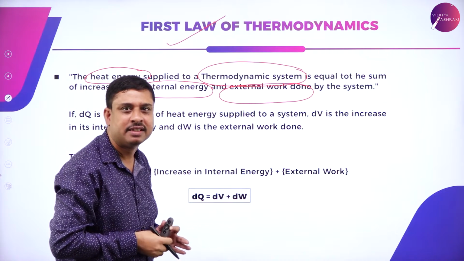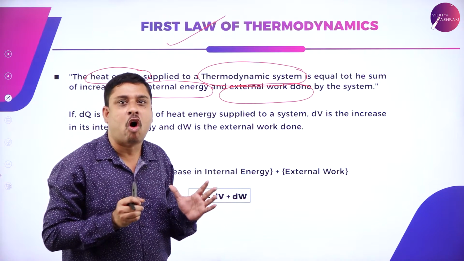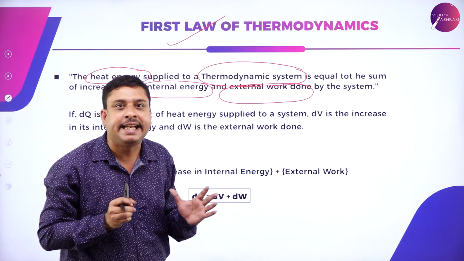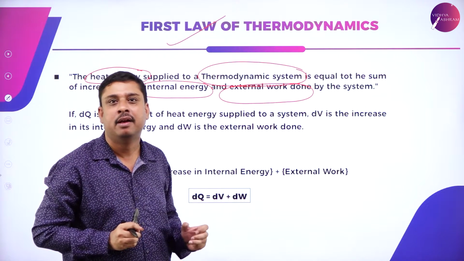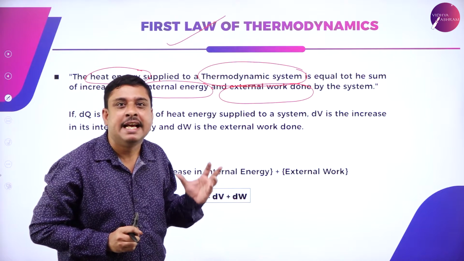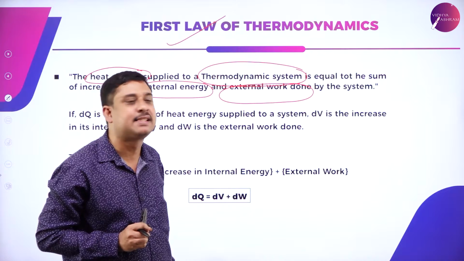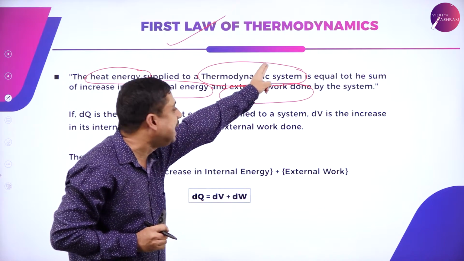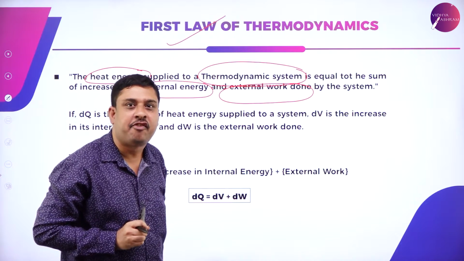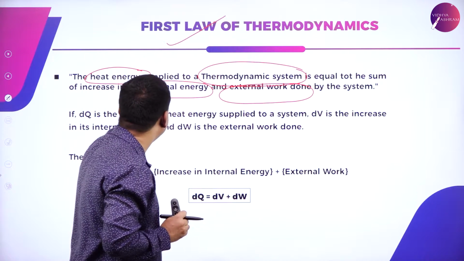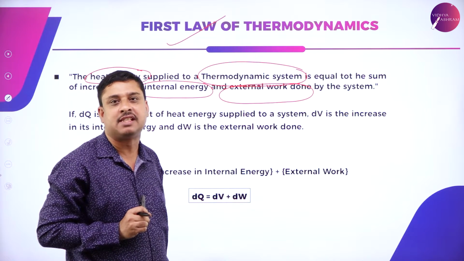Very beautiful. The first law says whatever heat energy is given to a system, whatever heat energy is supplied to a system, it is utilized in two ways. The first way is to increase the internal energy of the system.